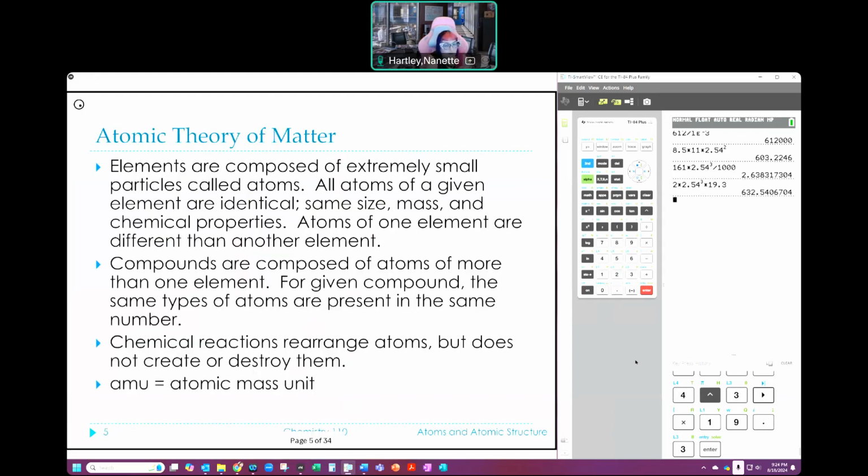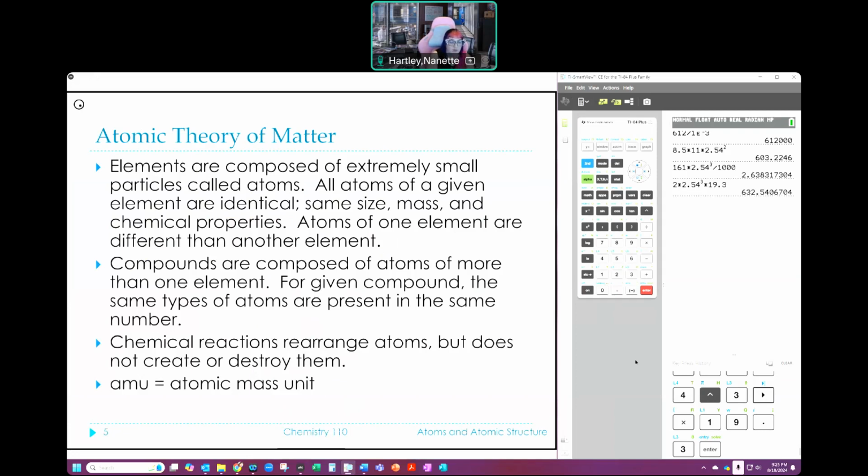Now the next thing we're going to talk about is the atomic theory of matter. Elements are composed of extremely small particles that we call atoms. You've probably heard this before. All atoms of a given element are identical. They have the same size, the same mass, the same chemical properties. Atoms of one element are different than another element. That's why they're different elements.